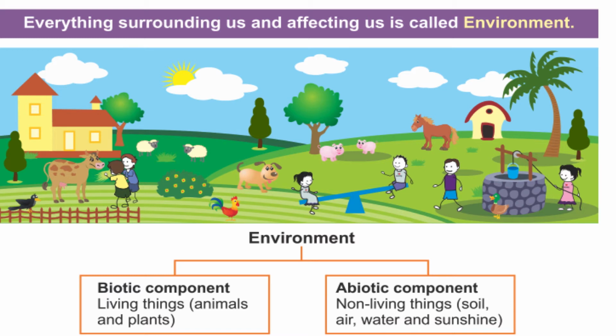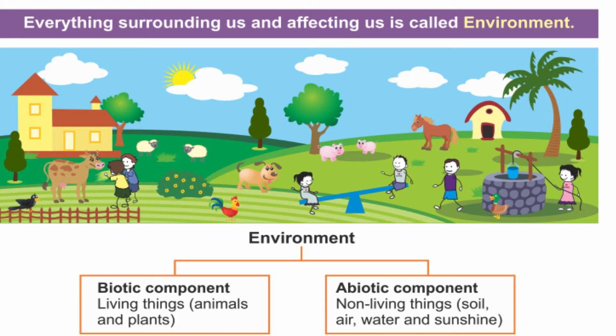You can see the so beautiful picture we have, and there is so much greenery that shows that it is grown on soil. So soil, water, air, sunshine, they all come under the category of abiotic component. Abiotic component means the physical environment that you can see around you.